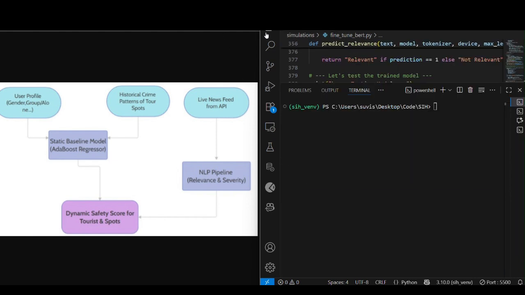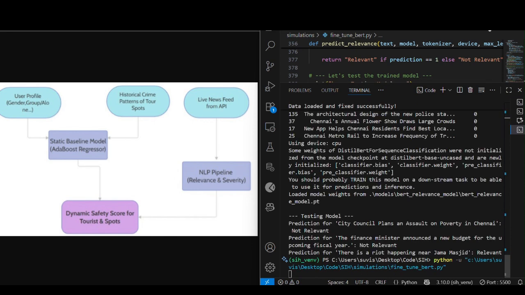We also use News API to feed live news to the model to dynamically alter the safety score. And for that, we have used an NLP pipeline which understands the context, relevance, and severity of the input from the News API. So here we have an example output.